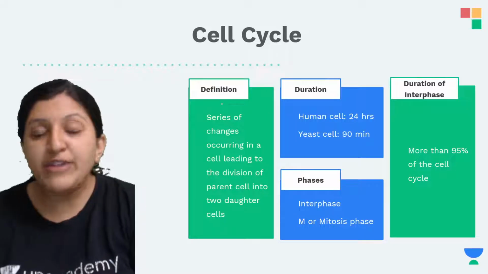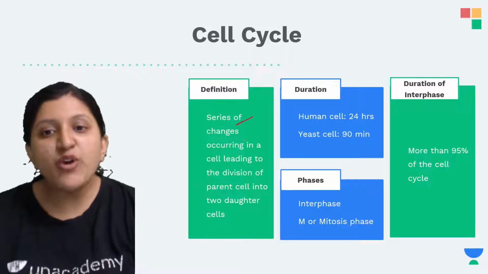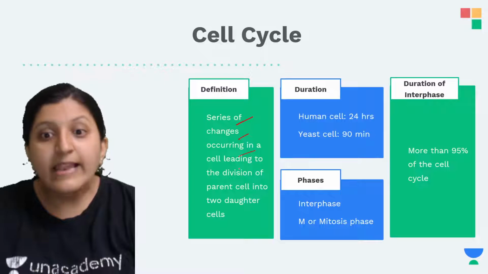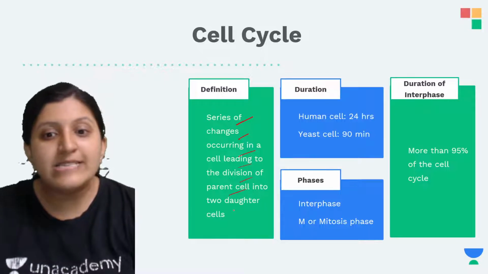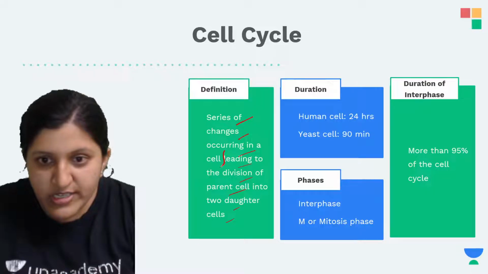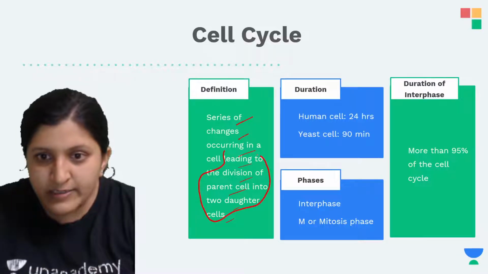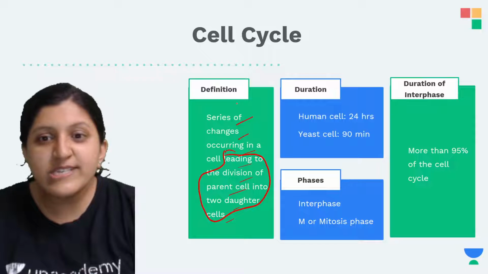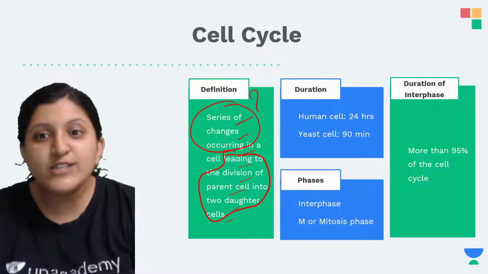Now the definition: the series of changes occurring in a cell leading to the division of a parent cell into two cells. Just before this part occurs, a series of changes are occurring. What is that series of changes?